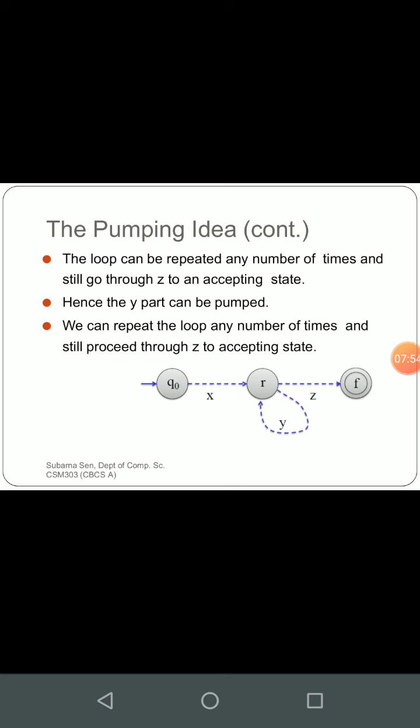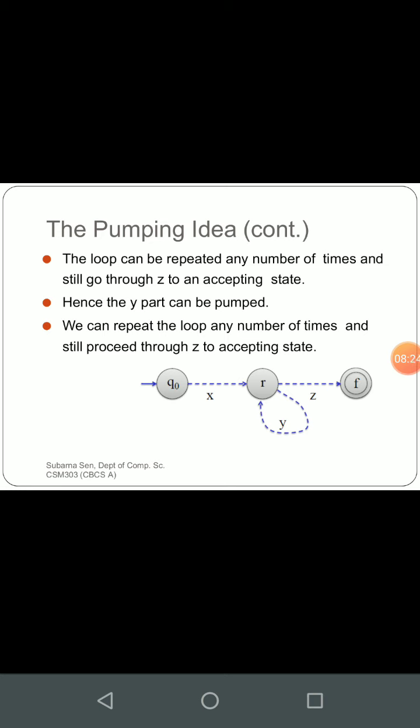The loop can be repeated any number of times and still go through z to an accepting state. Hence y can be pumped. Pumped means we are taking that portion of the string that is getting repeated a number of times, and we keep pumping it into the machine, right? Since it is getting repeated, we consider this as the pumping state.